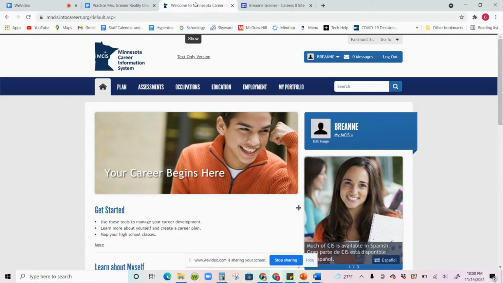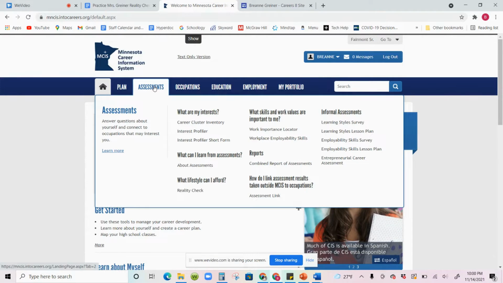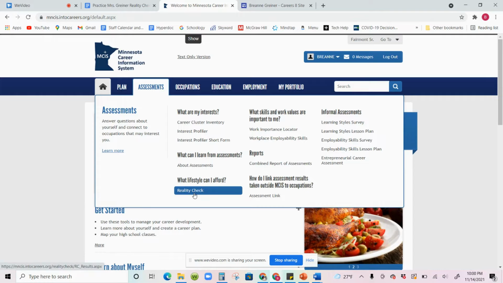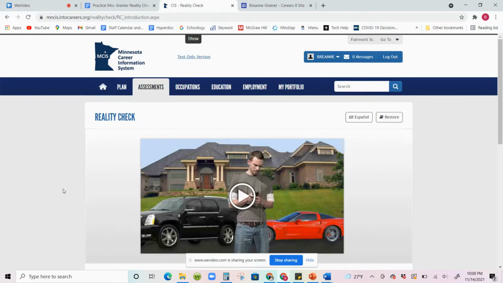All right, so now that you're logged into MCIS, what you're going to do is hover over the assessments tab. Make sure you're not clicking, you're just kind of hovering your mouse over it. And then you're going to go down to reality check, which is in the what lifestyle can I afford section. So again, you will hover over assessments and then click on reality check. This is what the reality check assessment will look like.